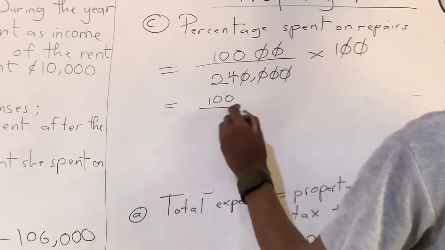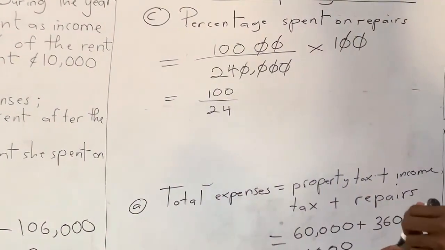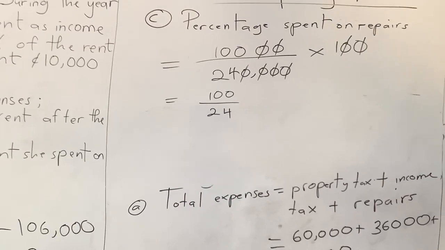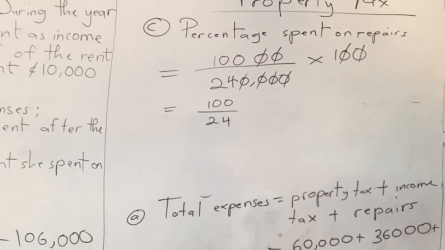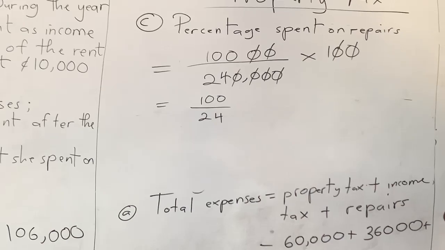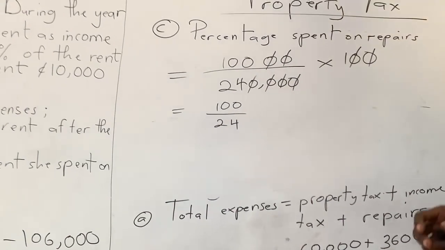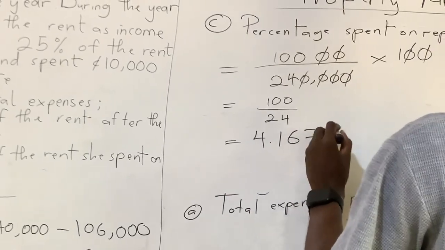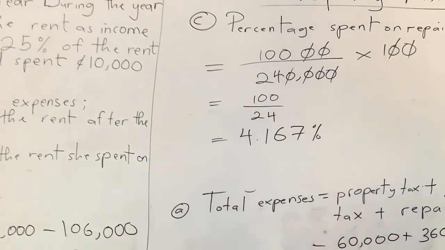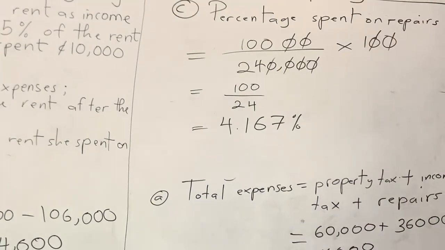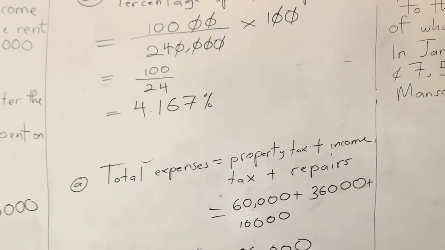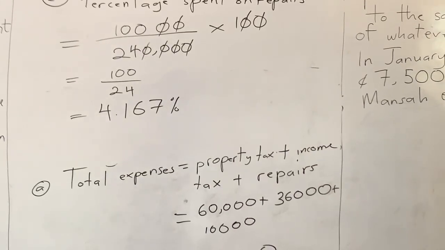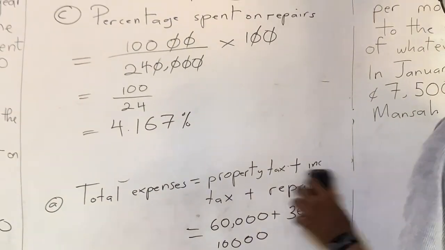100 over 24. Right, so I don't want to waste time, so let me just punch this real quick. 100 over 24 divided by, so that's going to be 4.167%. Good. So the percentage of the rent she spent on repairs is 4.167%. Right. So that is it for this particular question. Now we are moving to a different question.